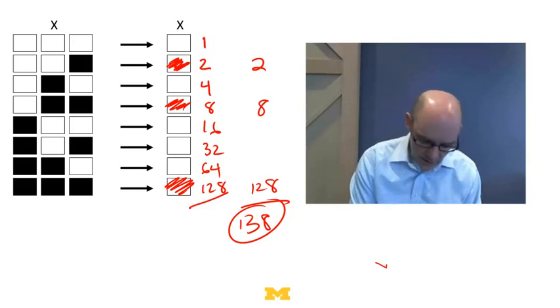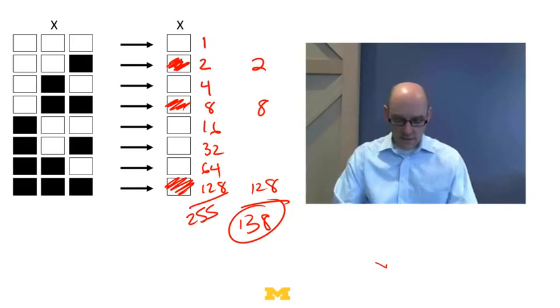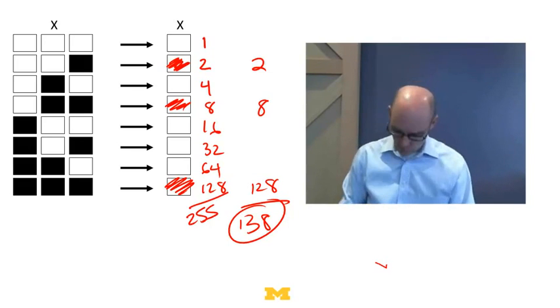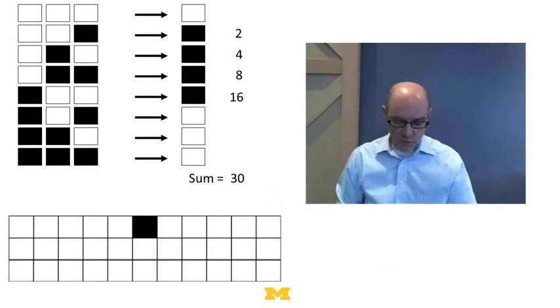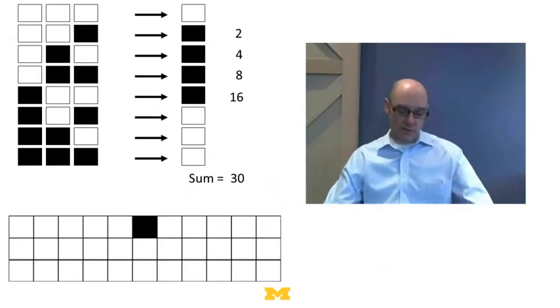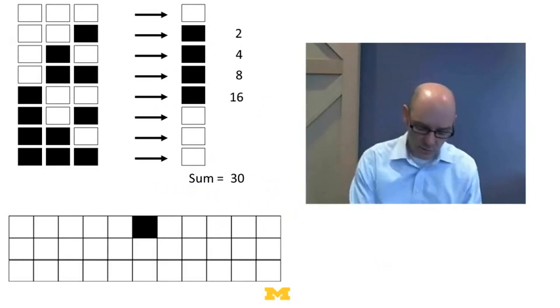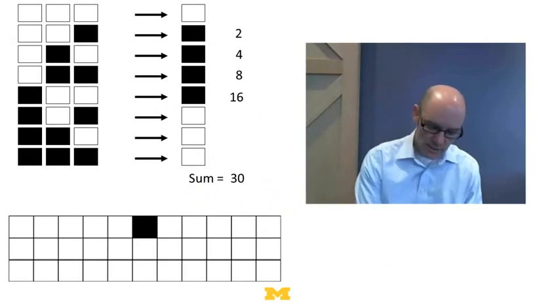The rule where everything's on, we just add up all these numbers and get 255. So this is going to give us a numbering system for the rules. Okay. So let's look now at some rules that create some interesting phenomena. This is rule number 30, right? Because we have 2 plus 4 plus 8 plus 16.